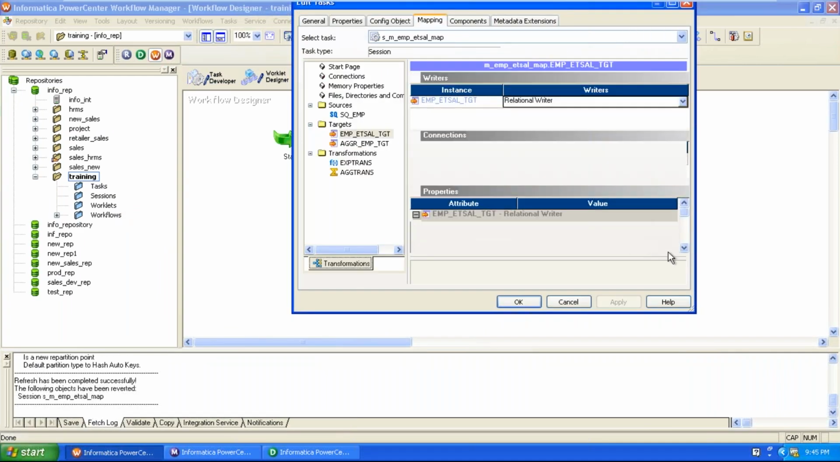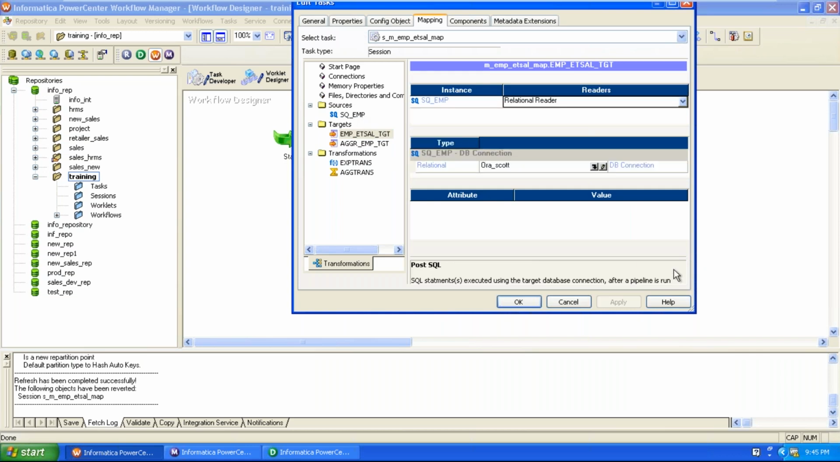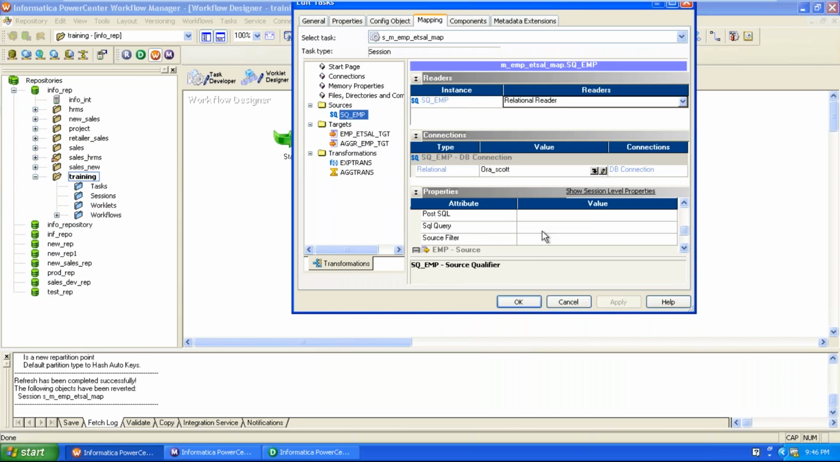Pre-SQL and post-SQL are available for any target. There is a pre-SQL and post-SQL for the target also, not only for the source. For the source, pre-SQL and post-SQL are available, and at the same time for the target also, pre-SQL and post-SQL are available. See, there is a pre-SQL. You can read this one here.